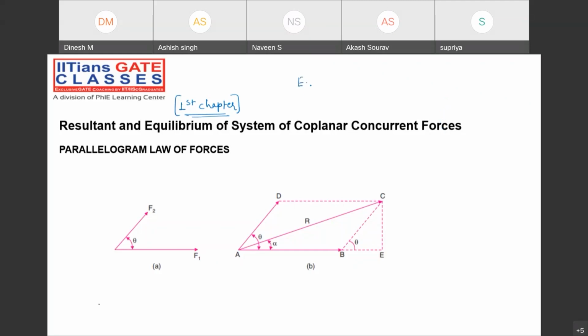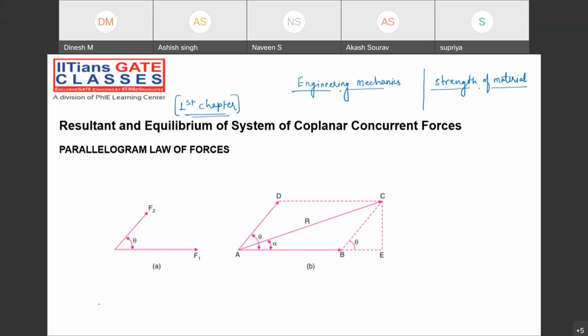Suppose that you are studying engineering mechanics. And if I ask you the difference between, suppose many of you are in the final year, so you might have studied engineering mechanics in the first year, and in the second year you might have studied strength of material. As of now, if I ask you the difference, what will you say? Start telling me one by one.